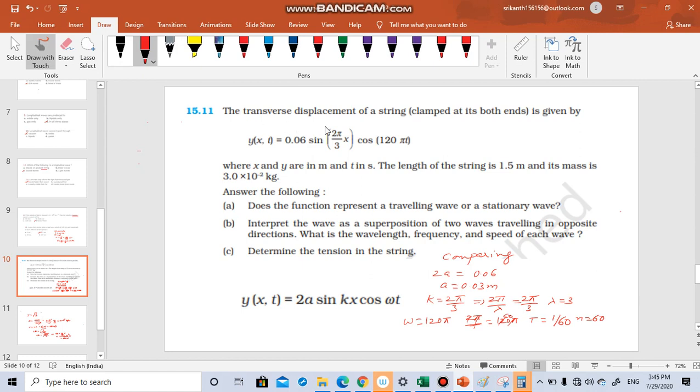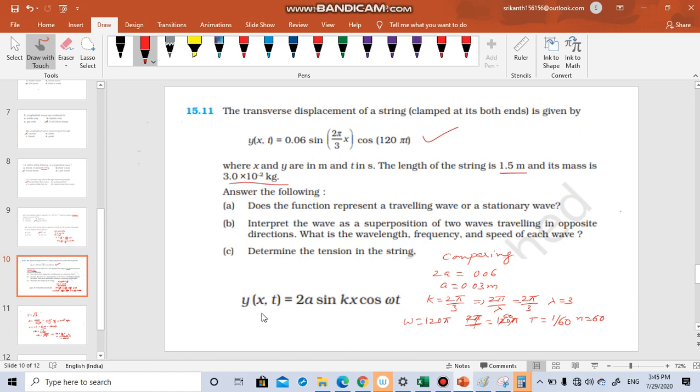The transverse displacement of a string clamped at both ends is given by this equation, where x and y are in meters and t in seconds. The length of the string is 1.5 meters and the mass is this much. Answer the following. Does the function represent a traveling wave or a stationary wave?